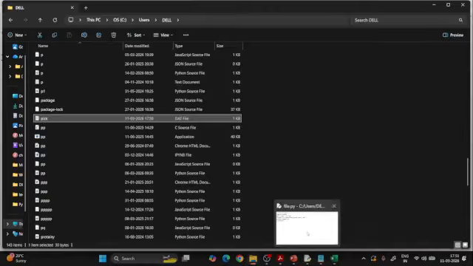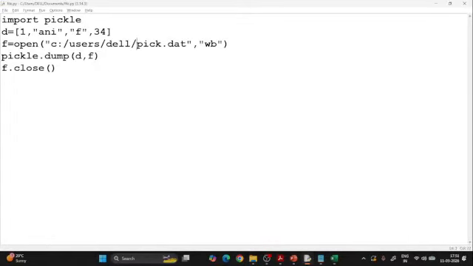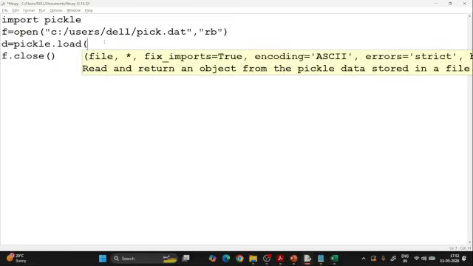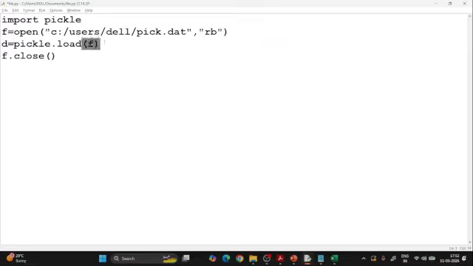Now I want to, okay madam, you have converted it, now I want to get it back. So how to go about it? Again, you just need to change this. You don't use this D here, just F equals open, and the file path will be the same, but instead of W, here will be R. That's the main thing. And instead of dump, there will be one particular function. Now you will change the whole line here. You will say D or data equals, you will say pickle.load, L-O-A-D, load, and you want to load the file object, right?